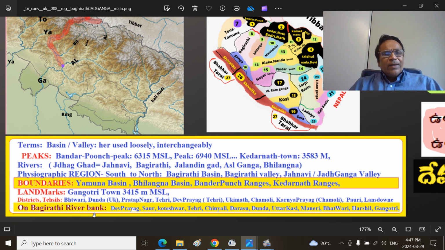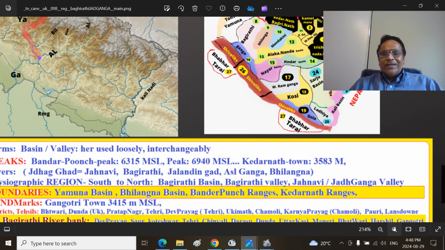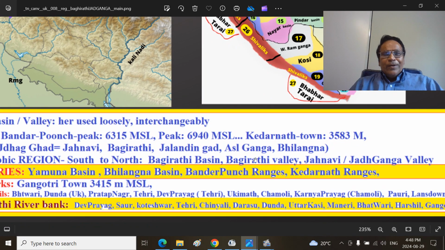On the Bhagirathi river bank, what are the towns? Devaprayag, of course, where the river joins with Alkananda. Then Sauur and Koteshwar, there is a dam also here. Tehri was the historic capital of the princely state of Tehri Garhwal. So there is a Tehri Garhwal, there is a Pauri Garhwal, there is a British Garhwal, there is the Garhwal region. So I will put up a presentation differentiating them some other time.